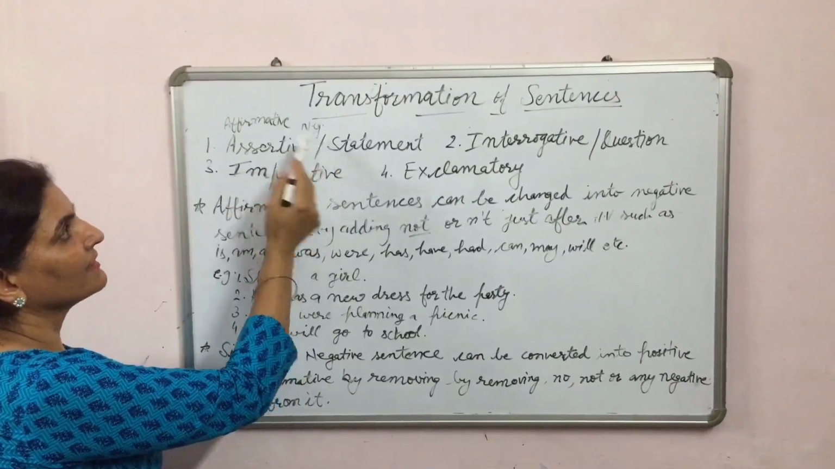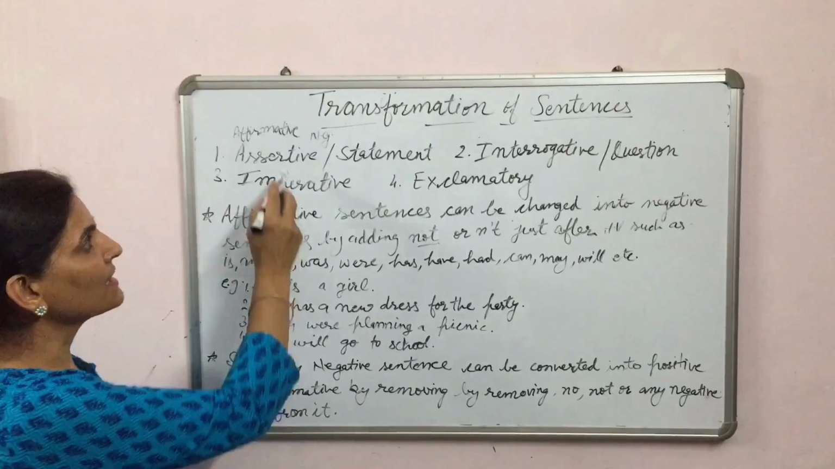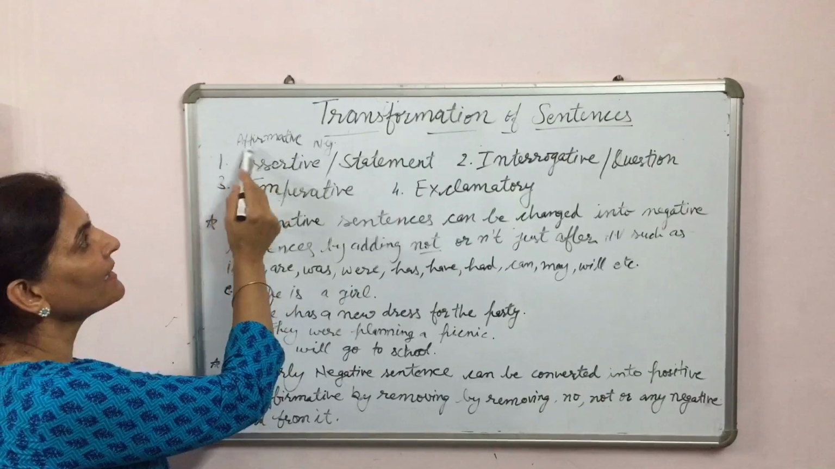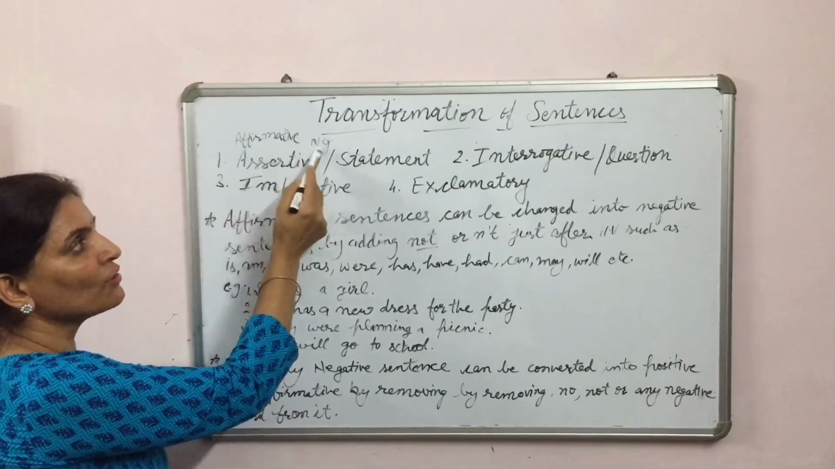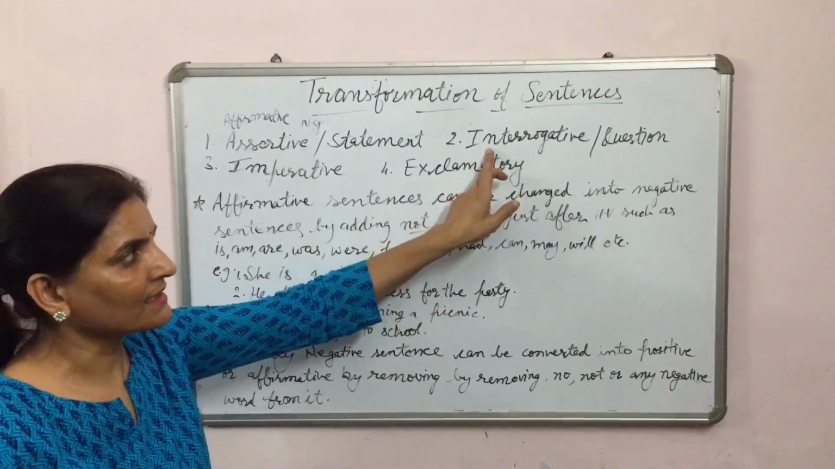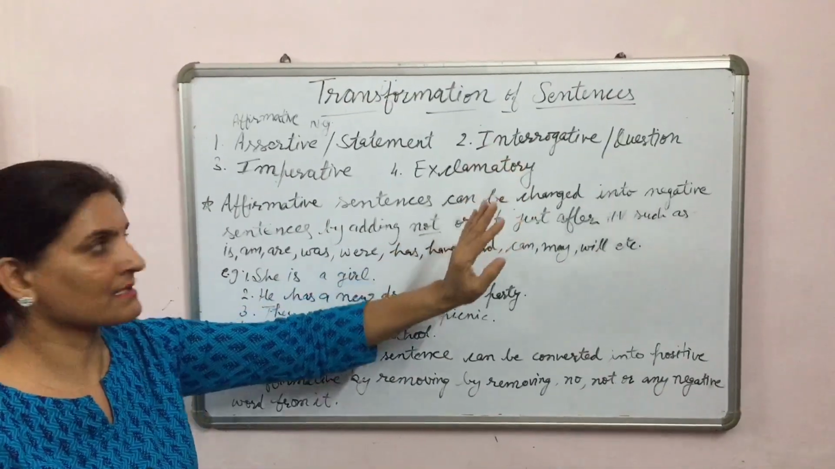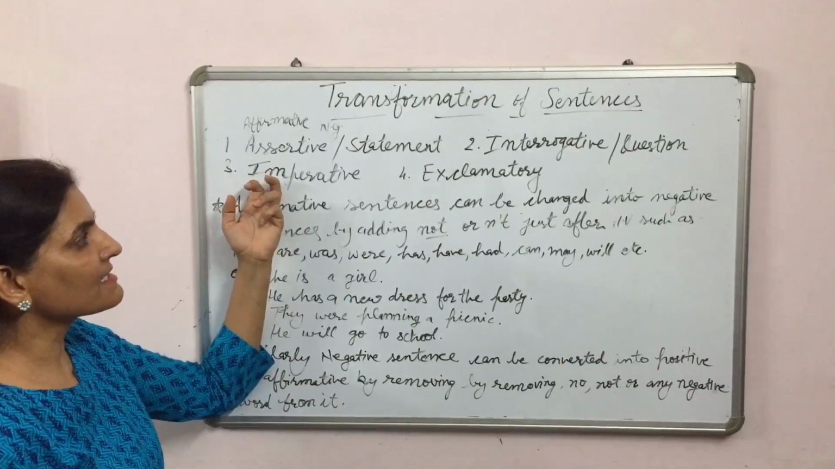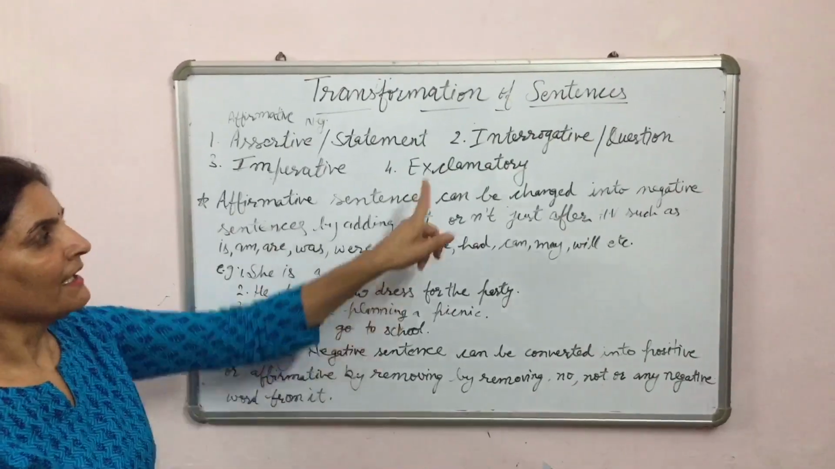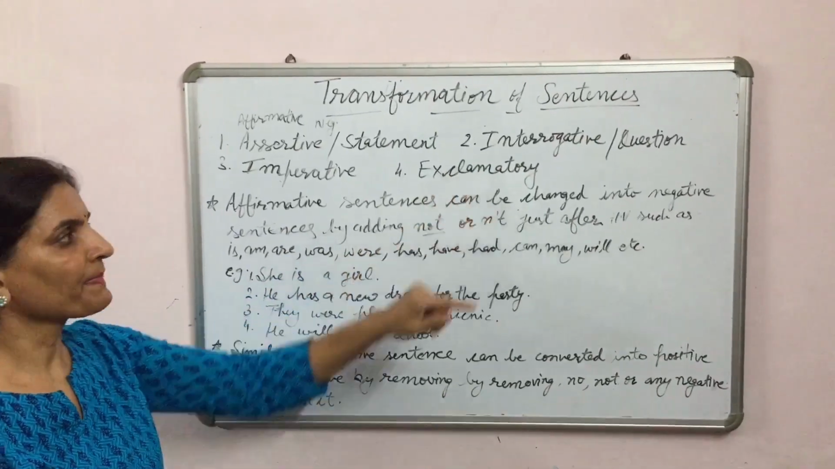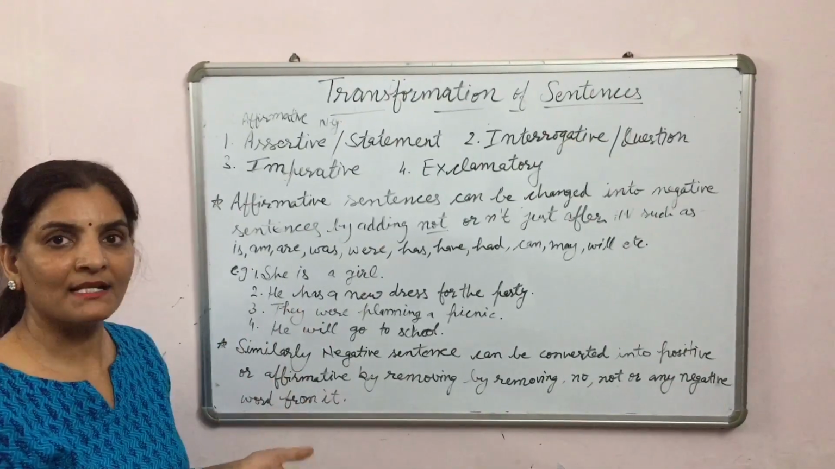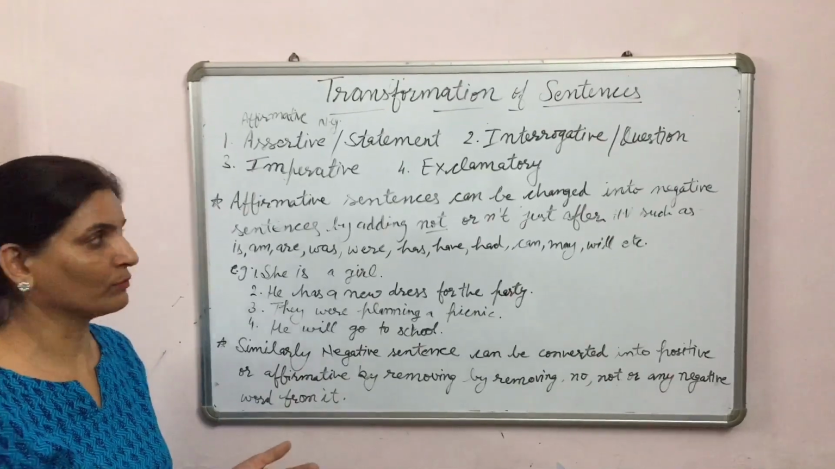Assertive or statement: there are two types of assertive sentences, affirmative or negative. Affirmative means positive. Negative means sentences with not. In interrogative sentences, some questions are asked. In imperative sentences, there may be suggestion, command or request. In exclamatory sentences, we express our sudden feelings like happiness, joy and so on.